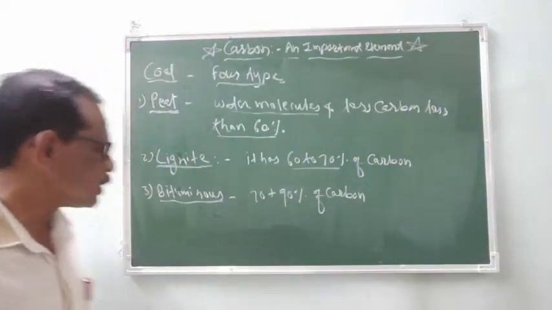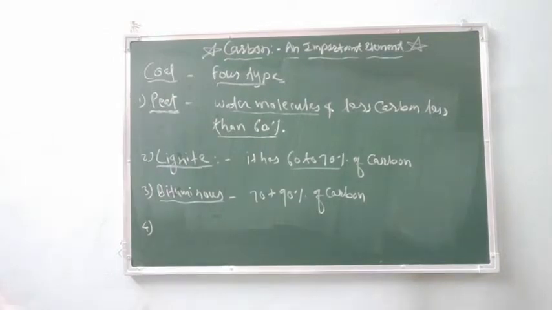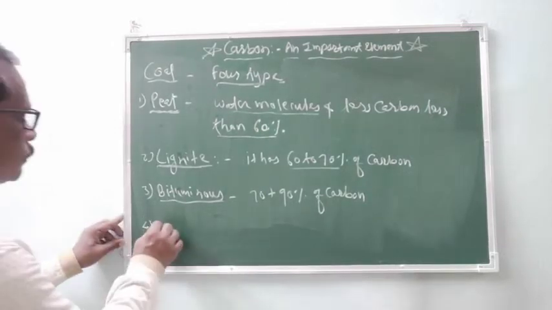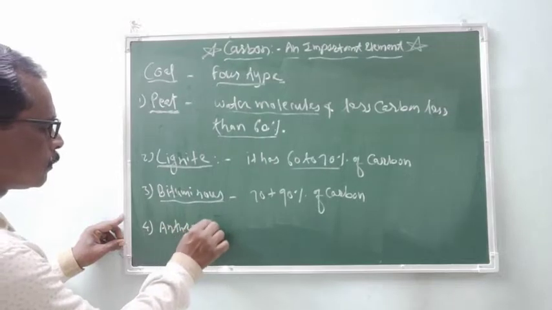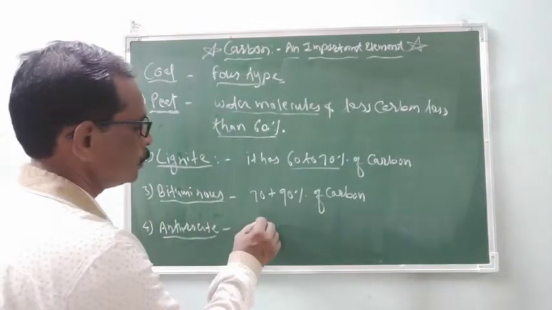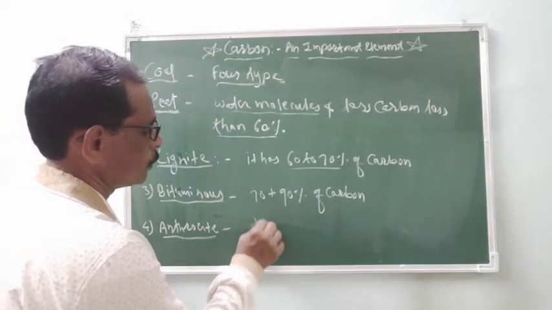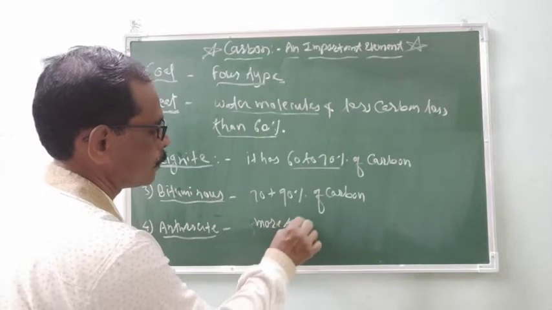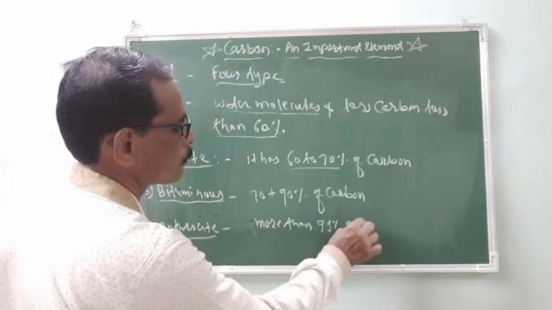And the fourth step or fourth type of the coal is anthracite. It has more than 95% of carbon.